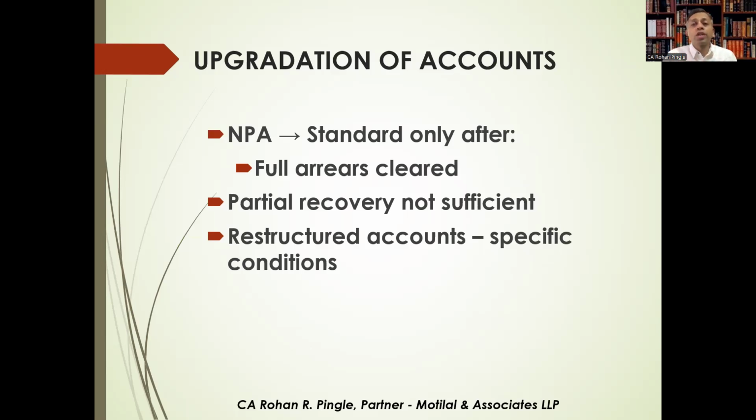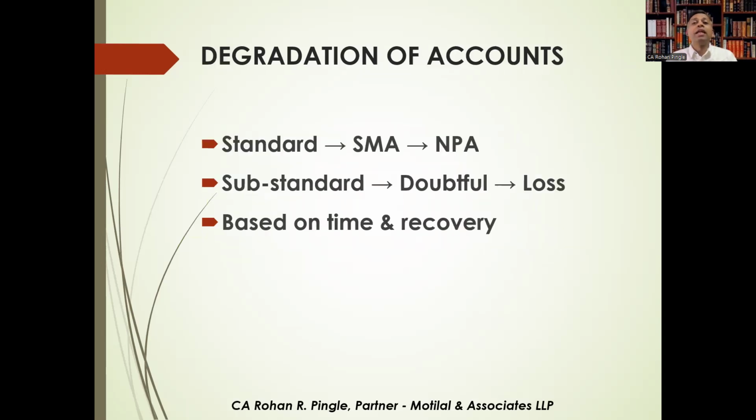So special caution here is accounts upgraded just before audit. Many times it happens, funding through fresh limits, evergreening. So the auditor must verify the sources of the funds and sustainability of the repayment. Let's understand degradation of the accounts.